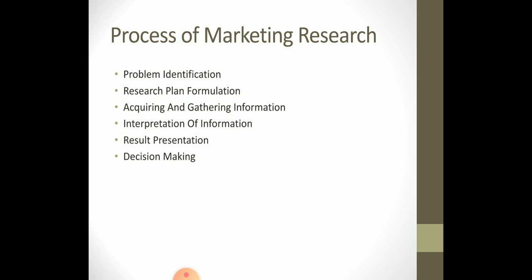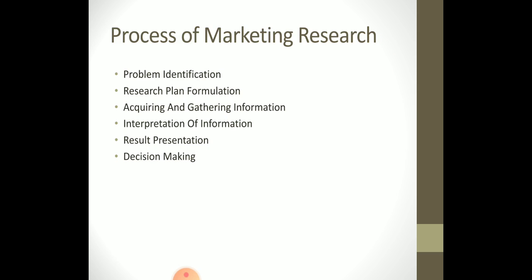Then, the second stage in marketing research is research plan formulation. It consists of strategies to be followed for solving the problem. In the first step, we have identified the problem, and after identifying the problem, it is very important to prepare a proper plan for conducting the research, trying to solve the problem and achieving the required objectives or goals.